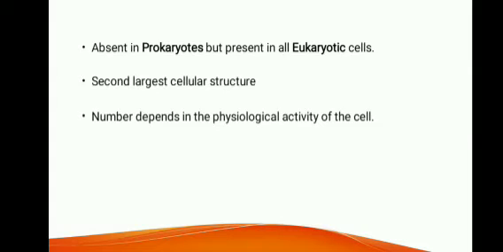Hence the number of mitochondria present in these types of cells must also be high. Also, the number of mitochondria present inside a particular cell is specifically dependent on the physiological activity of the cell.